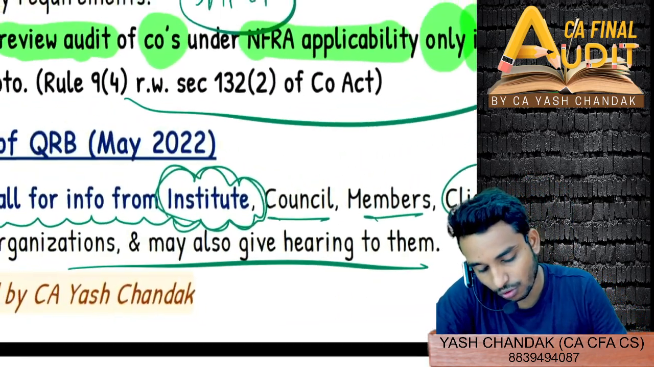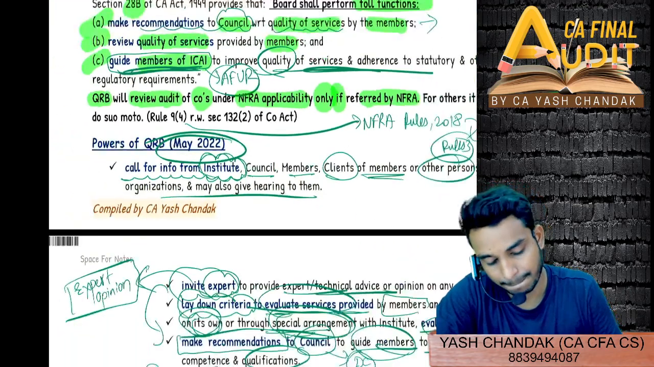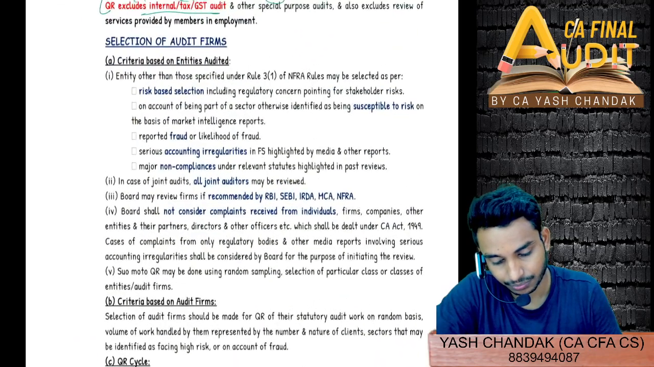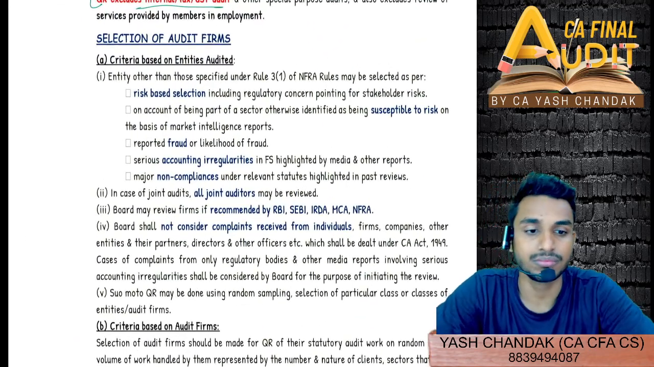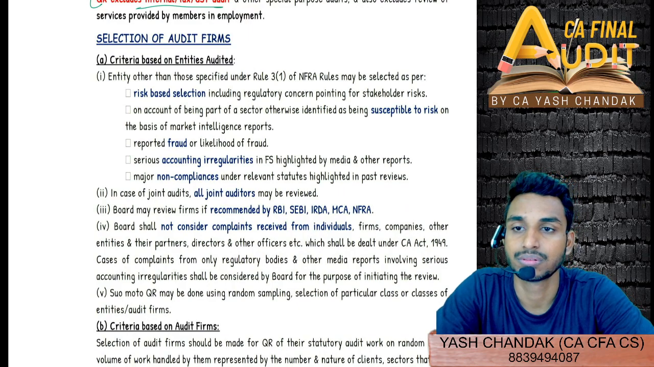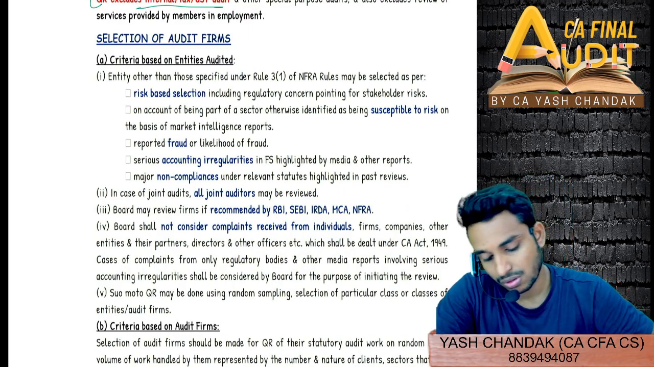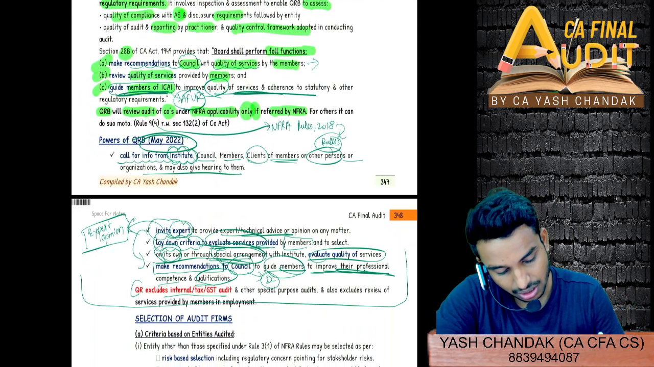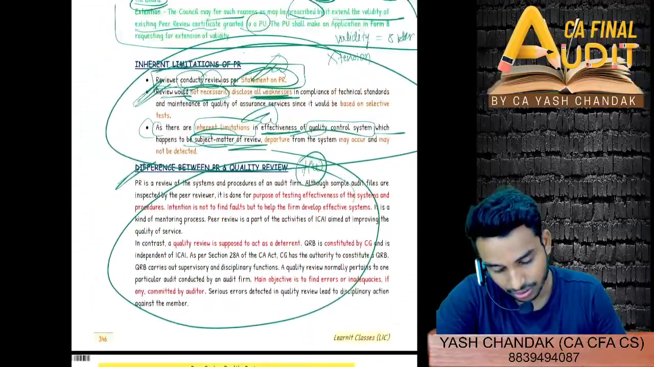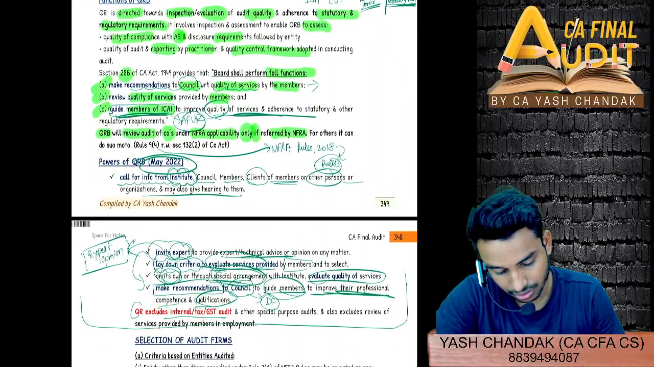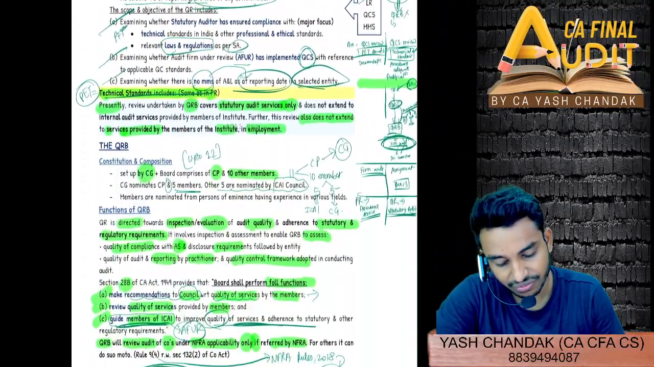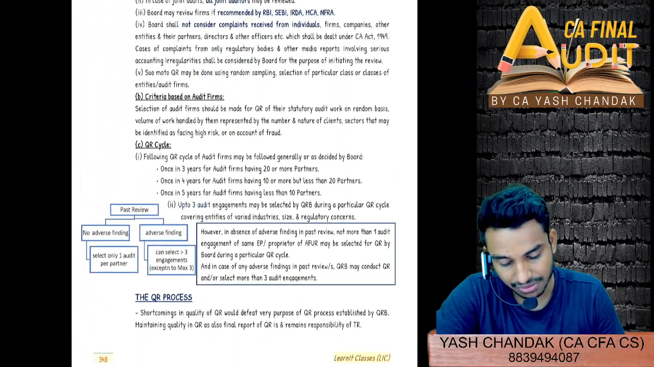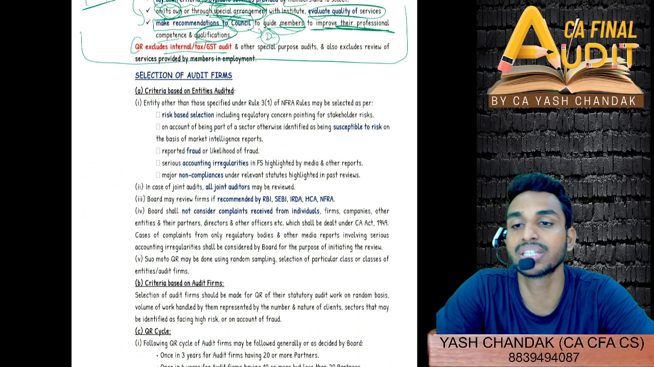Powers of Quality Review Board. This was asked in May 22 exam. So quickly, just once go through till here. We are done with the first page. Quickly go through the first page. Then we'll start with the selection of audit firms. How are they selected?